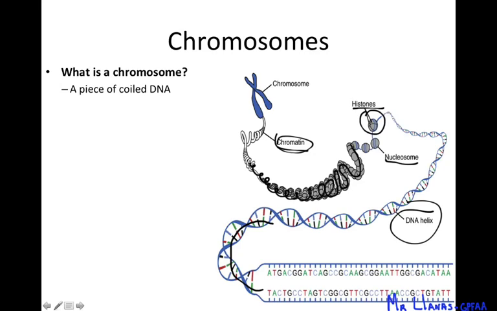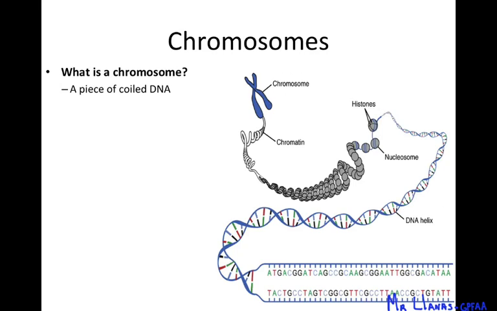And chromatin, again, is going to start wrapping around itself until it makes the structure that we know as a chromosome. So chromosomes are DNA. Okay, they're not different than DNA. They're just DNA and histones that are wrapped around each other really, really tight. Okay, so that's what a chromosome is.